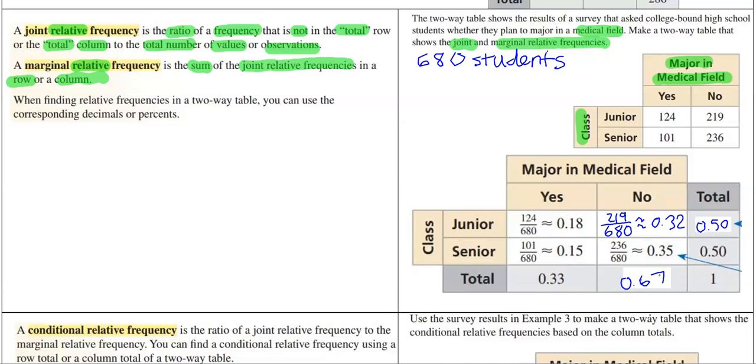Okay, I forgot to say this real quick. When finding relative frequencies in a two-way table, you can use the corresponding decimals or percents, which I've been doing. Anyways, that ends part 2 of 11.4 two-way tables. I'll be back for part 3.